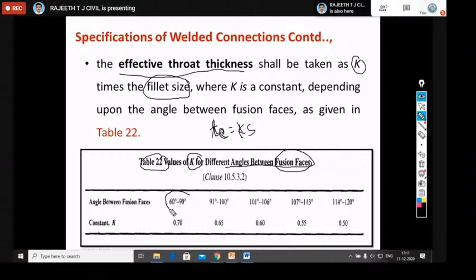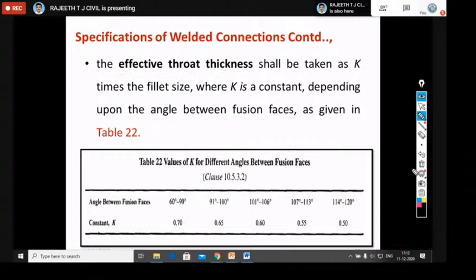For the angle between the faces, for example, if you're connecting two members, one member is this one and at the bottom you're connecting another member, these two members are meeting at 90 degrees here. Therefore the angle between the fusion faces is 90 degrees, so the K value is 0.70. Whereas if the fusion faces are inclined, then the angle will be more. So whatever the angle, you should know the K value, which varies with respect to the angle. You should remember this table.